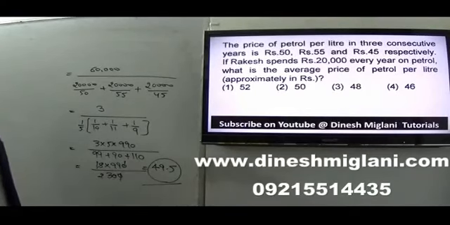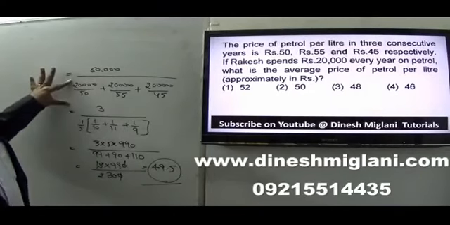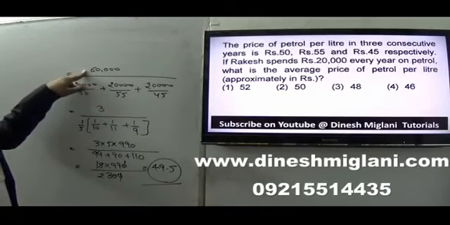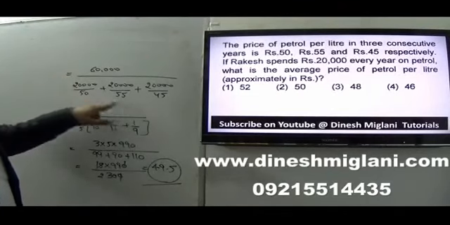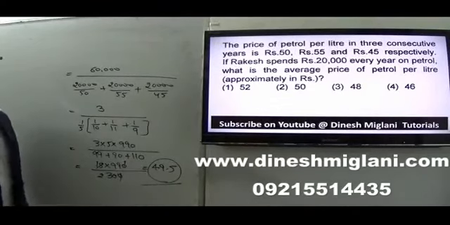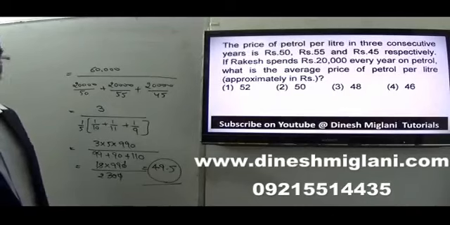Because in this question, I have to answer in such a way that it should be the average price of petrol per liter. That would only be found when total expenditure is divided by total consumption of petrol. Total expenditure is 20,000 every year, for 3 years it is 60,000, divided by consumption per year. Just simplify it, or approximately we can say 50. Second becomes my answer.